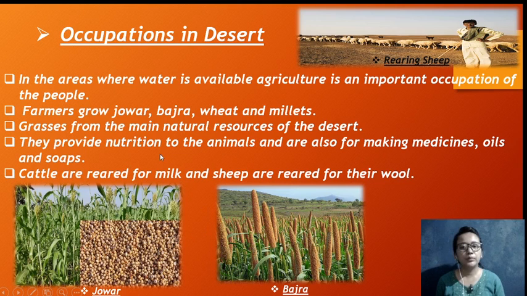The grasses form the main natural resource of the desert. They provide nutrition to the animals and are also used for making medicines, oil and soap. Cattle are reared for the milk and sheep are reared for their wool. So animals are kept for milk, and sheep for the wool.